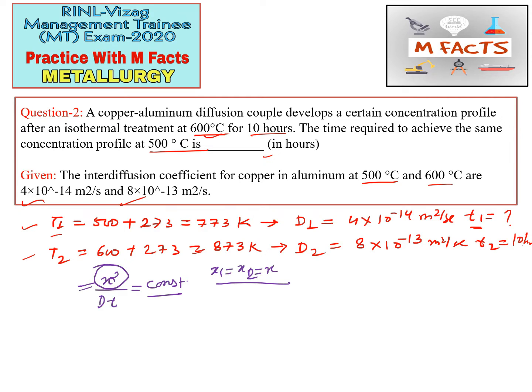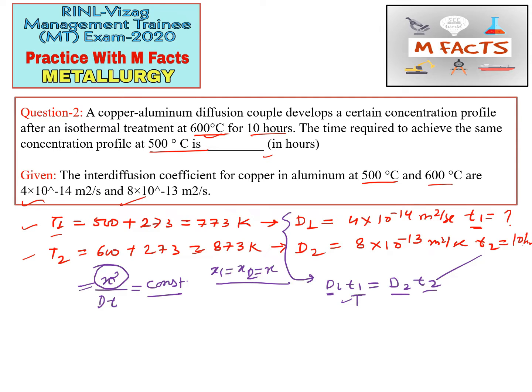Okay, so this will be constant, so we can get from here D1 T1 equals D2 T2. Here D is the diffusion constant, and T is the time, for the first couple and for the second couple. Now we will put these values in this equation and we will get the answer, that is T1.